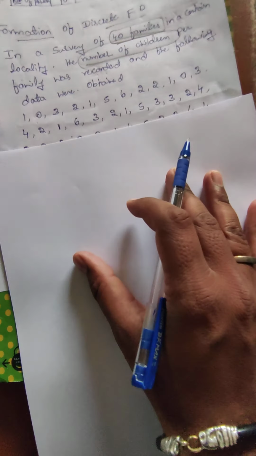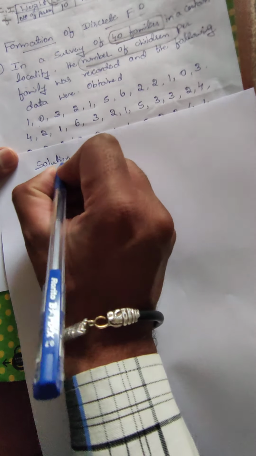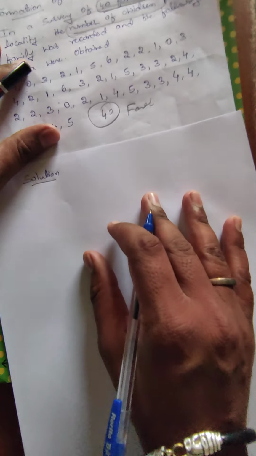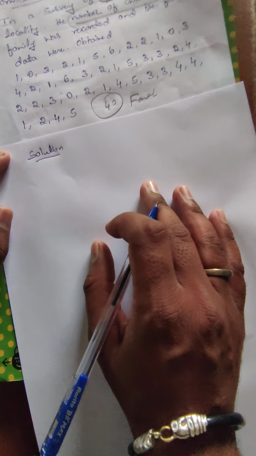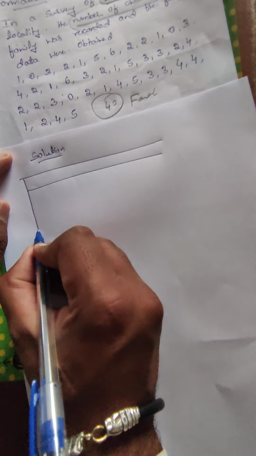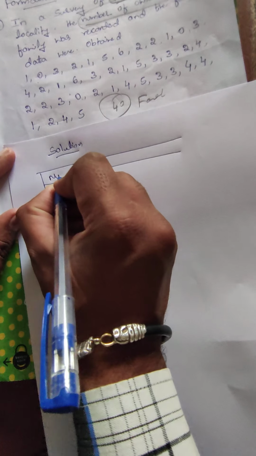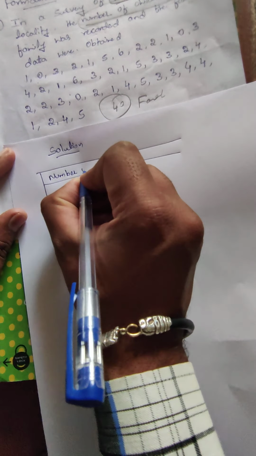First, let us know how to solve this problem. These are given information about 40 families. First we should write down the table. In the table, first we should identify the number of children.